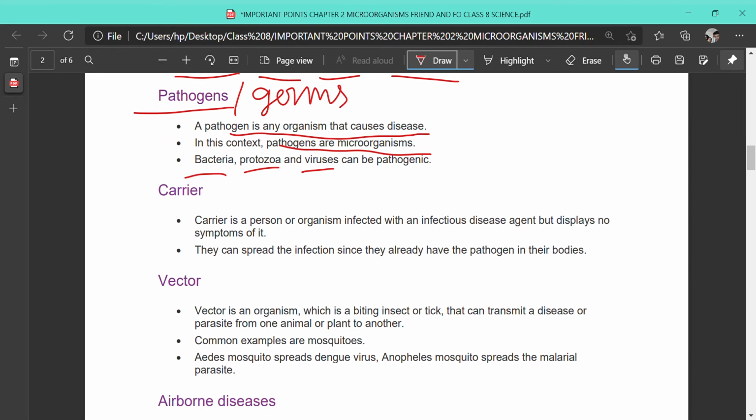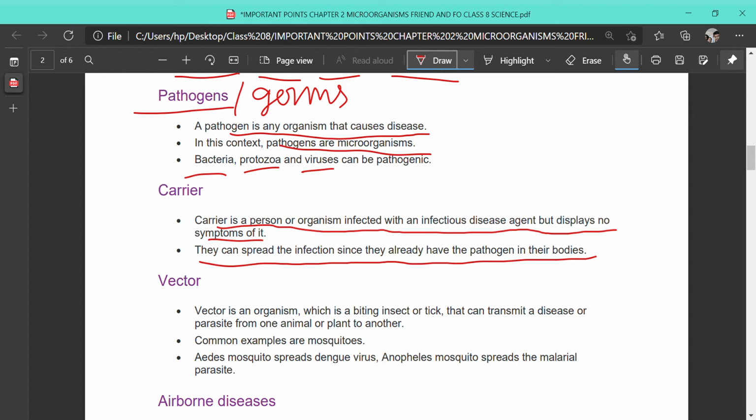Next, sometimes the disease-causing organisms are transmitted to some organism, but the symptoms don't appear. So these persons are called carriers. They are carrying the disease without any symptoms. A carrier is a person or organism infected with an infectious disease agent but displaying no symptoms of it. They can spread the infection since they already have the pathogen or the germ inside their body.